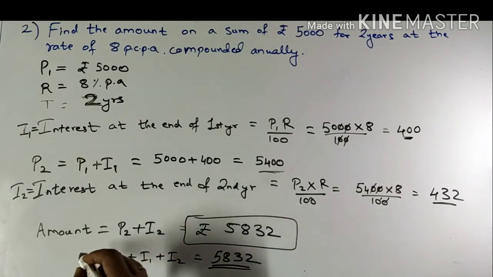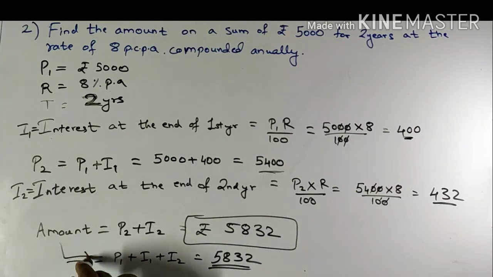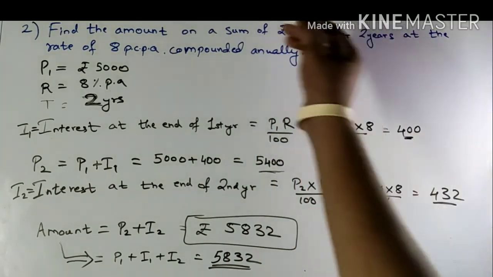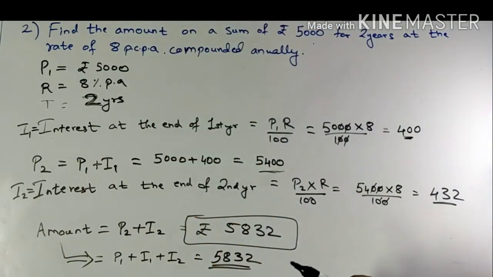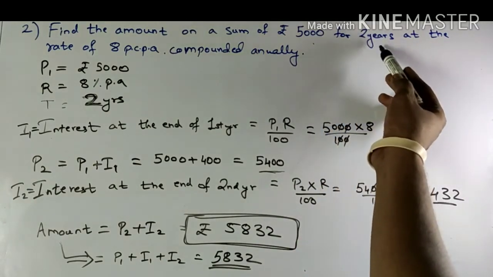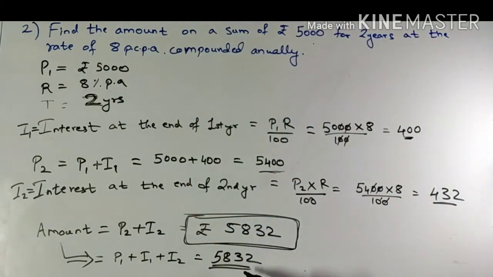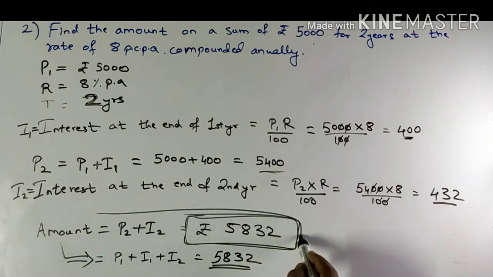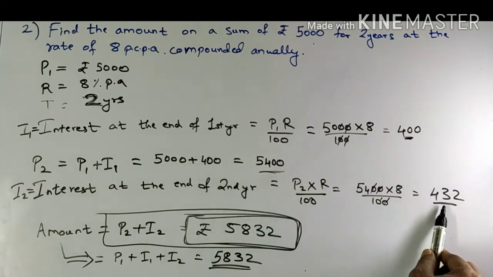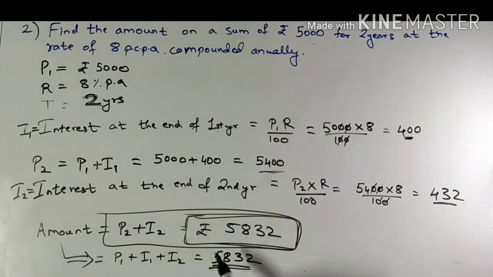So the total amount on a sum of rupees 5000 for 2 years at the rate of 8 PCPA compounded annually will be 5832. Basically we go for this method as it is very easy. Last principal plus last interest, P2 plus I2, will give me the final amount.